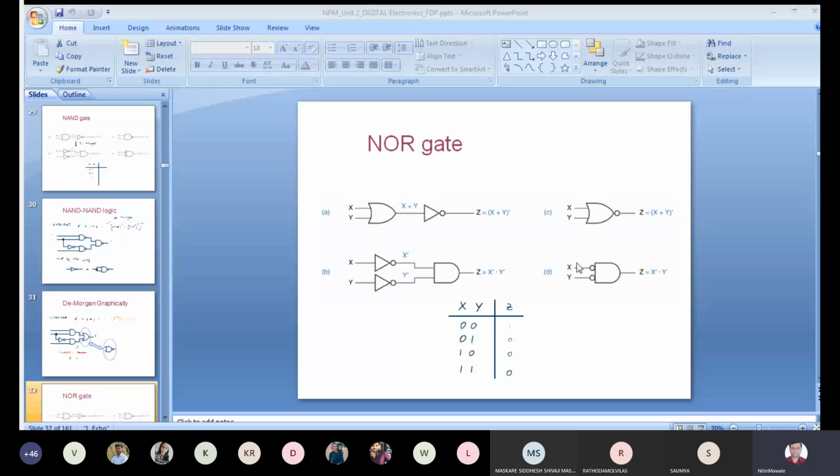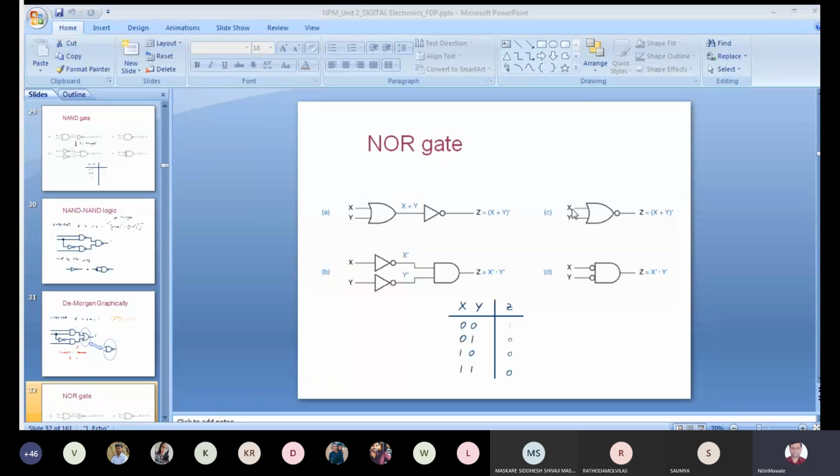So x bar is one input, another input is y bar. So what is the AND operation? Z is equal to x bar into y bar, as it is a logical AND. So if I am going for this and this, bar bar, and if you solve this, you will get the same truth table.